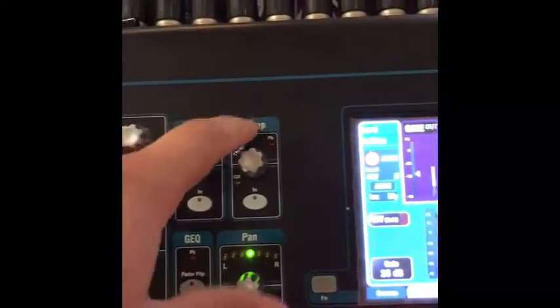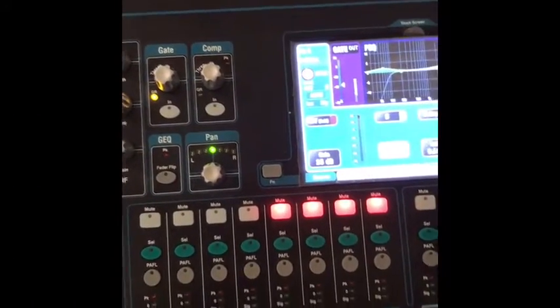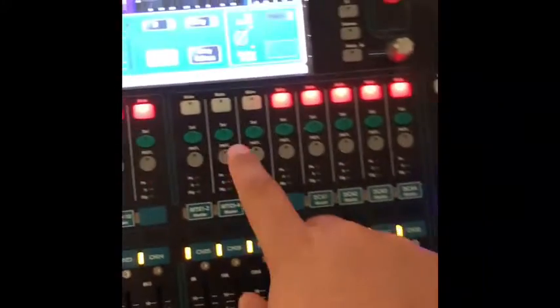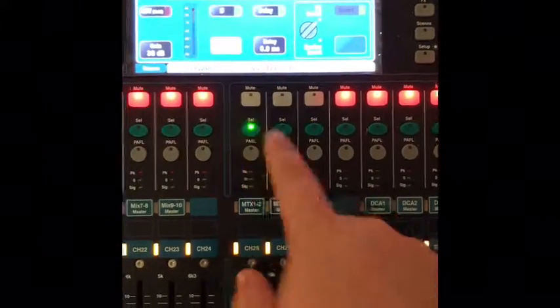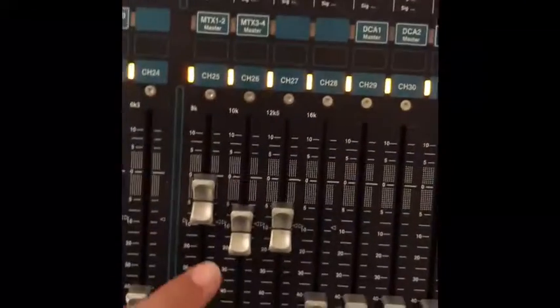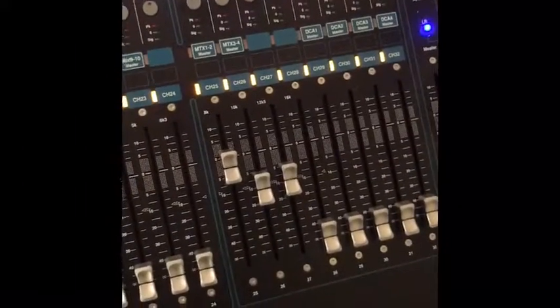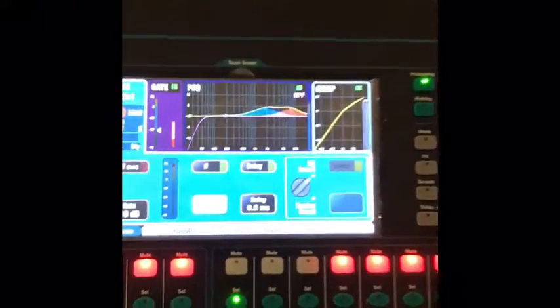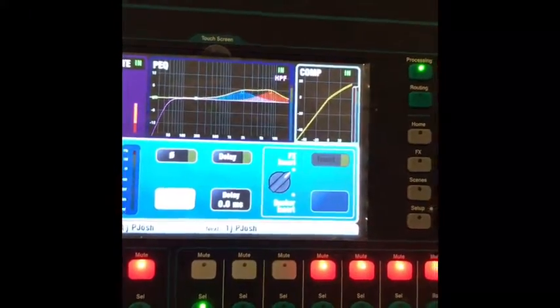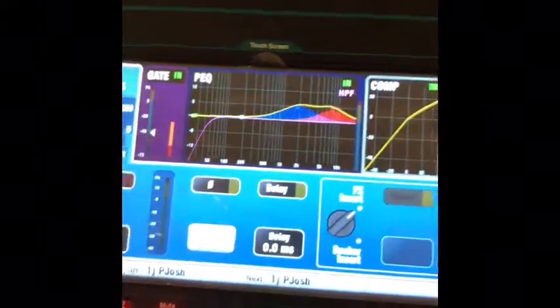Okay, something else that I want to show you quickly is with the compression, okay? So this guy over here, the compression. Because sometimes what happens is you're mixing, and it usually doesn't happen with anything but the wireless. So these guys over here, right? So let's say wireless 1, and you mix it, right? And you have the volume pretty high already, like close to 0, and you're like, man, it doesn't sound right, or then you do the EQ and you turn something up and turn something down, and it just doesn't sound right, but I don't have the volume that I want to have, right?